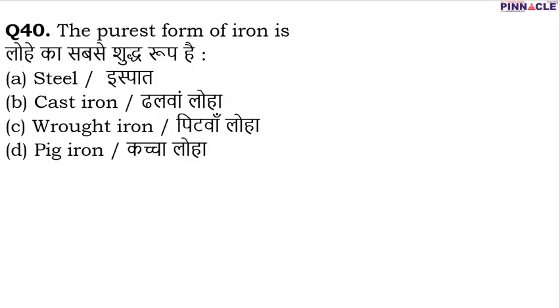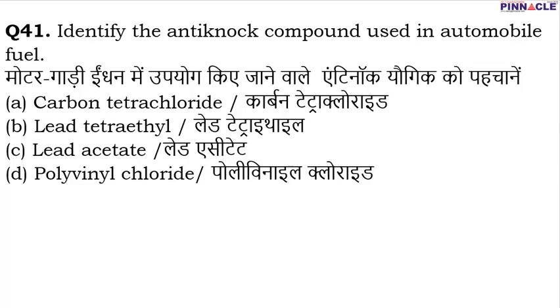There are 4 different forms in which iron is present. Iron can be present in the form of steel, cast iron, wrought iron or pig iron. So the purest form of iron is C, that is wrought iron. It is a very tough, malleable form of iron, and it is nearly pure. And how is it obtained? It is obtained by puddling pig iron when it is molten. So remember, the purest form of iron is wrought iron. Coming to question number 41. Question number 41 is, identify the antiknock compound which is used in automobile fuel.